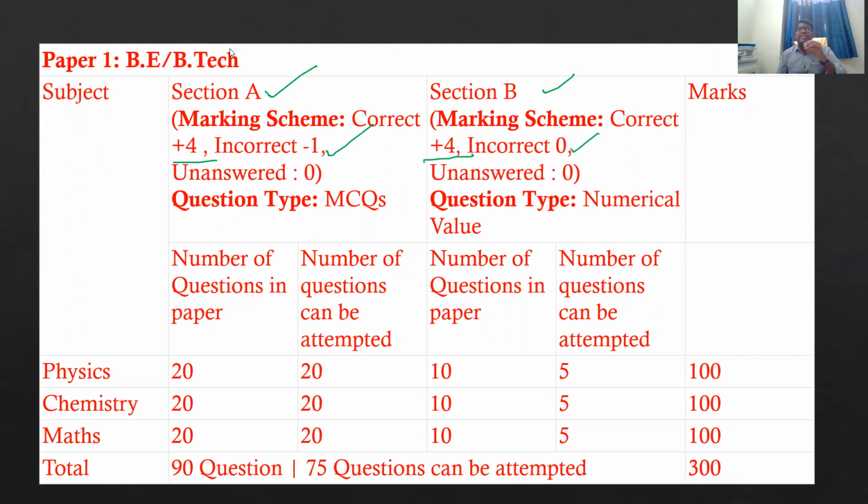Because it is a numerical based question format, there is no negative marking. Here the negative marking is -1. Here the question type is multiple choice questions, but here it is numerical value. In this, how many questions are given?